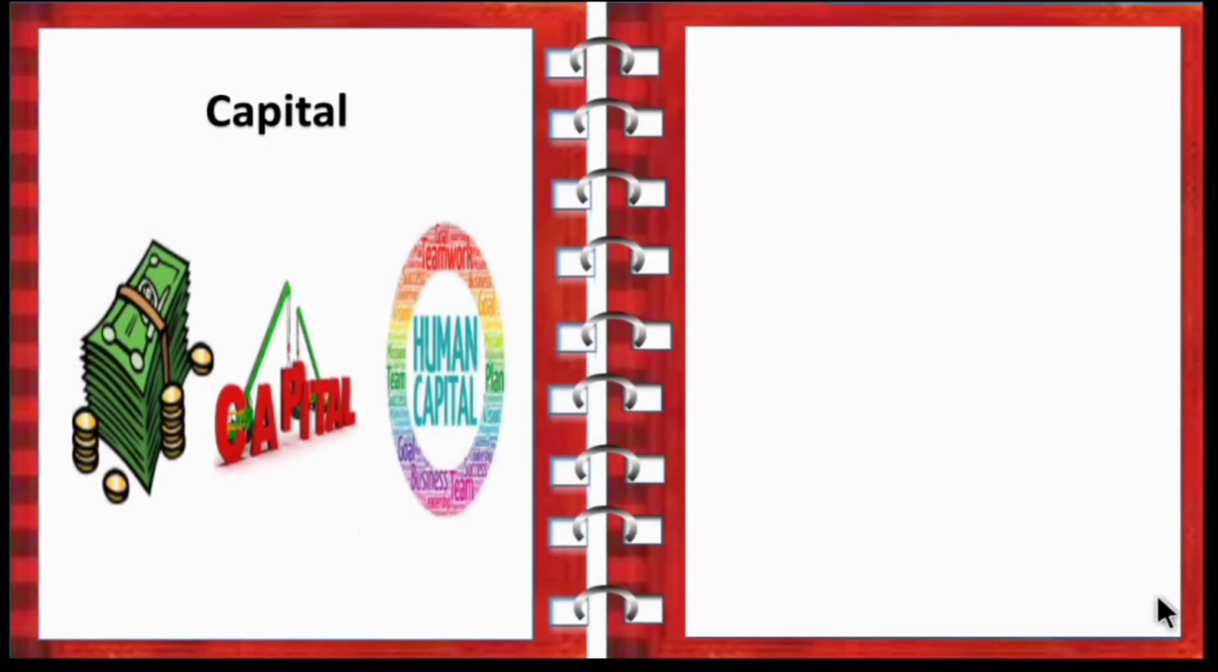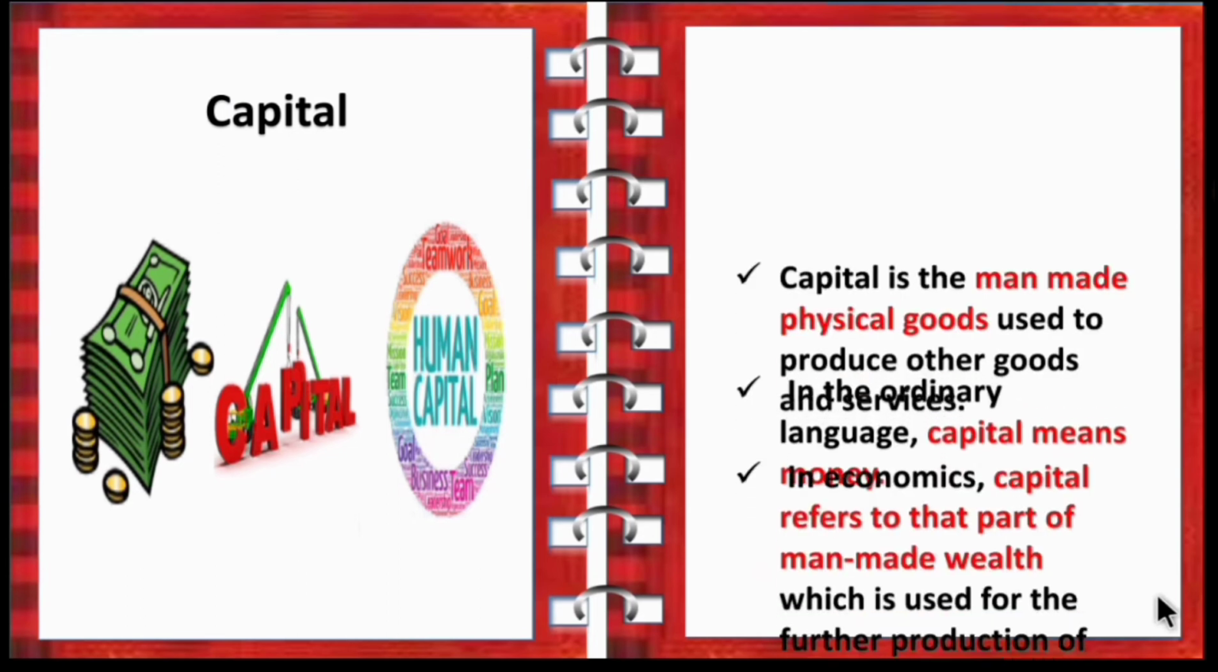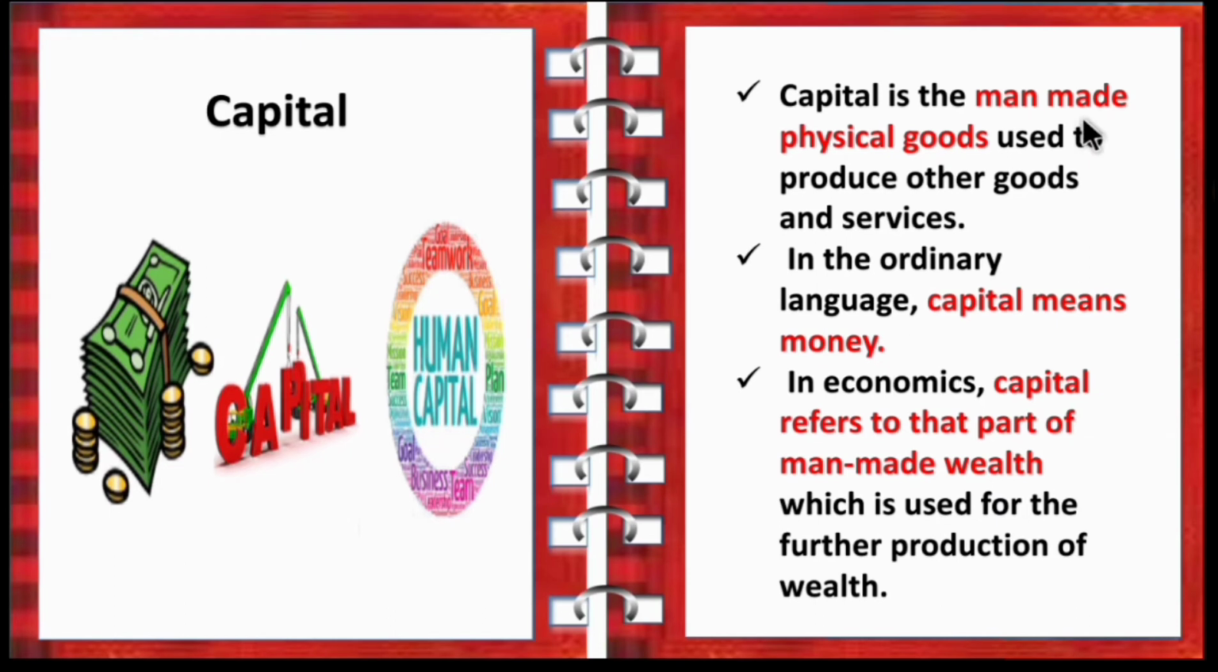Now let's move on to capital. Capital are all the derived factors. Derived means man-made factors in the production process. So what is capital? Capital is the man-made physical goods used to produce other goods and services. In ordinary language, capital means money. In economics, capital refers to that part of man-made wealth which is used for further